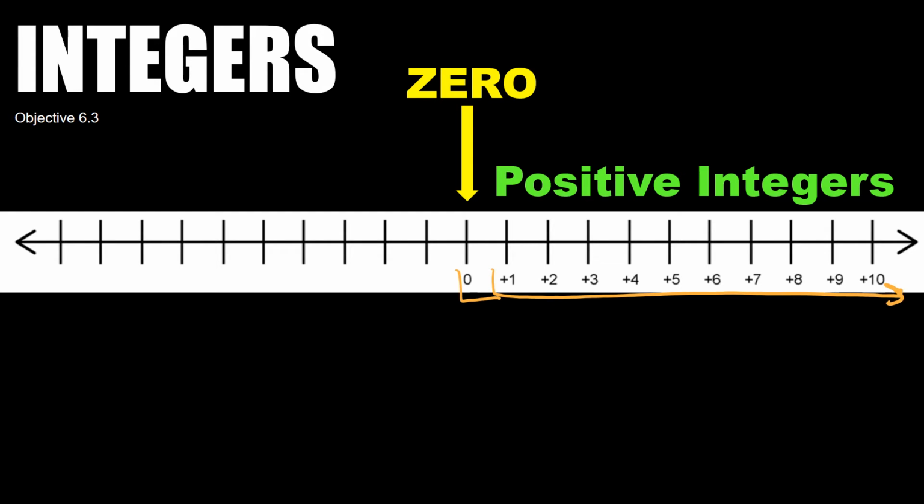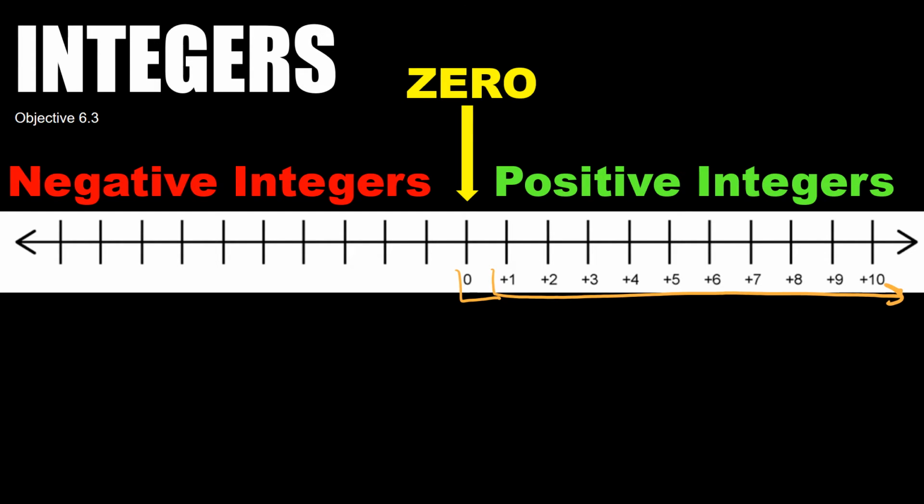Now we're going to add these negative integers in. Integers are the numbers, when you draw out your number line, that are going to be right on the lines. We're not talking about fractions that show up in the middle. We're not talking about decimals. We're talking about these numbers that are showing up here.